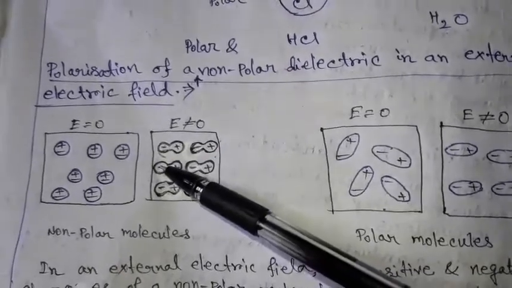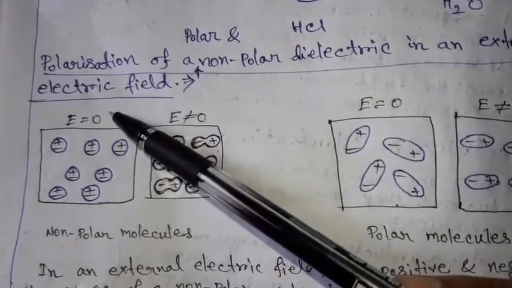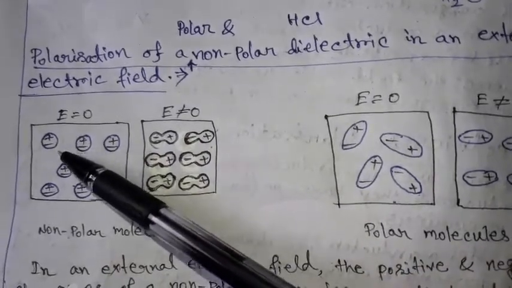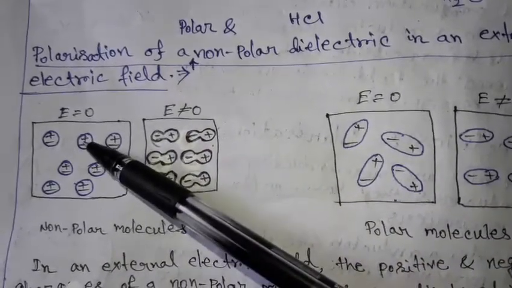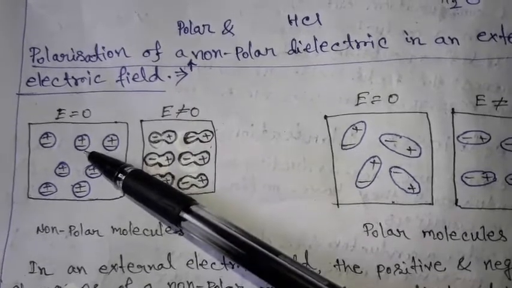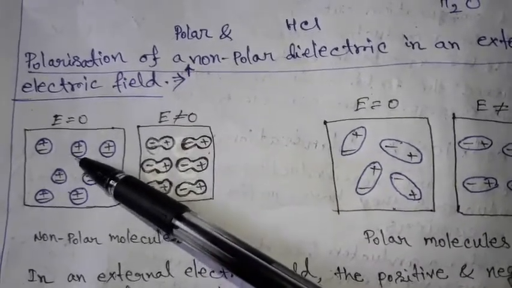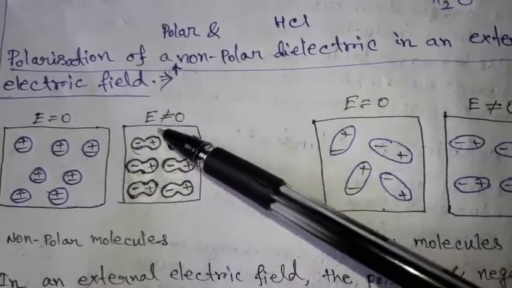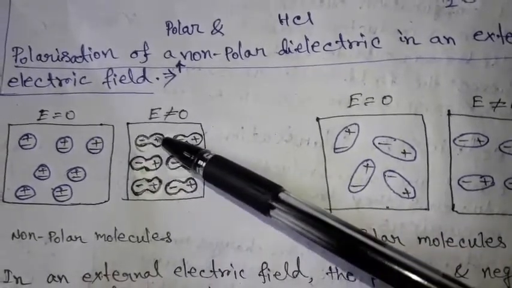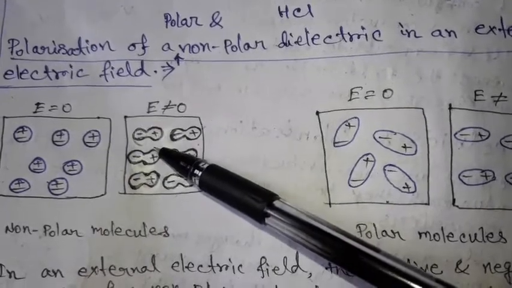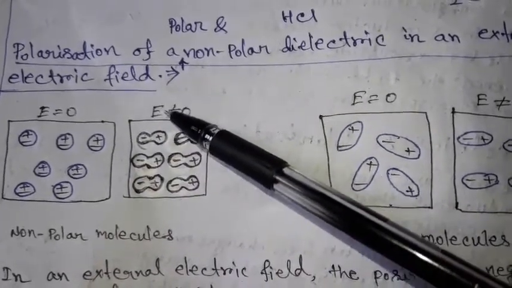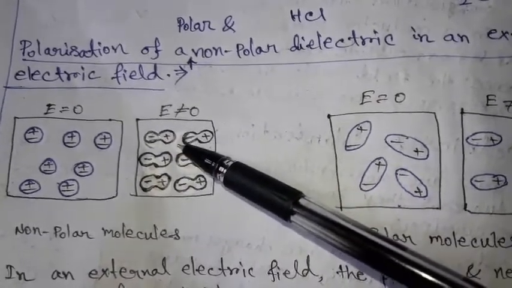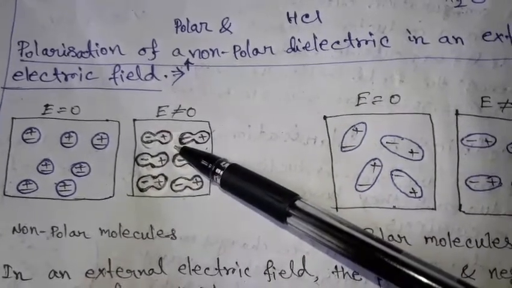Here in the diagram we see in the absence of the external field the centers of positive and negative charges coincide, so the molecules are randomly oriented without having a permanent electric field inside the body of a nonpolar molecule. But in the presence of an external field, these negative and positive charge centers are separated by the force of the external electric field, and they produce an electric field inside the body of the nonpolar molecule.